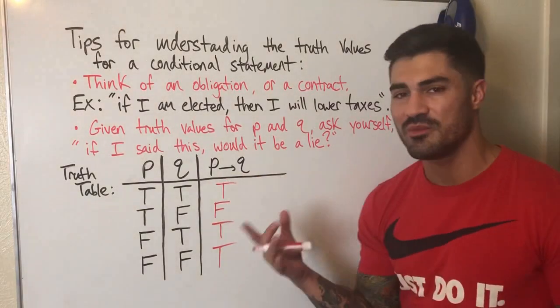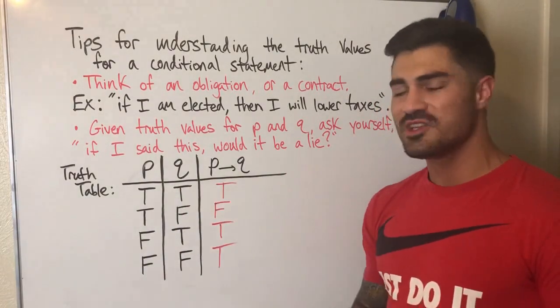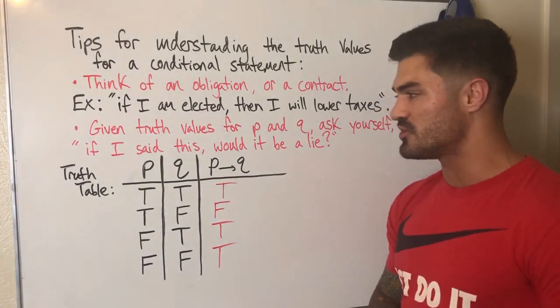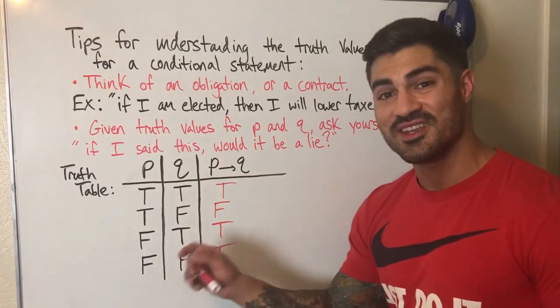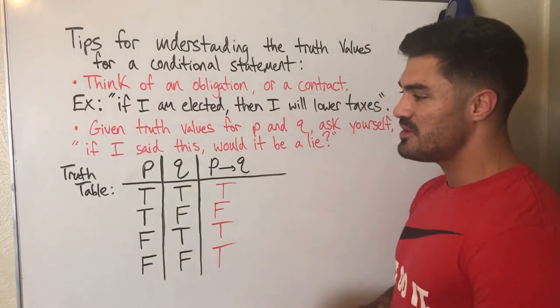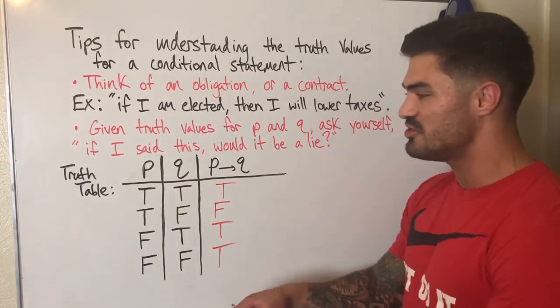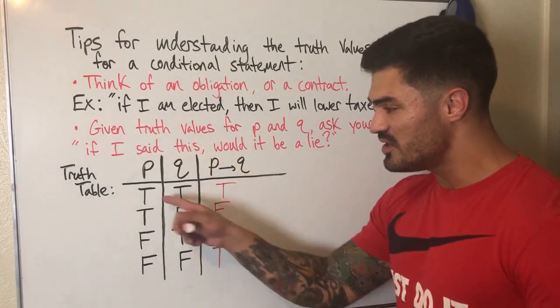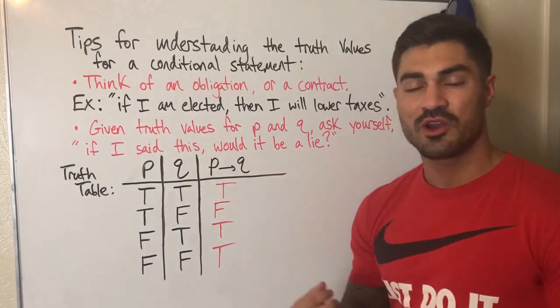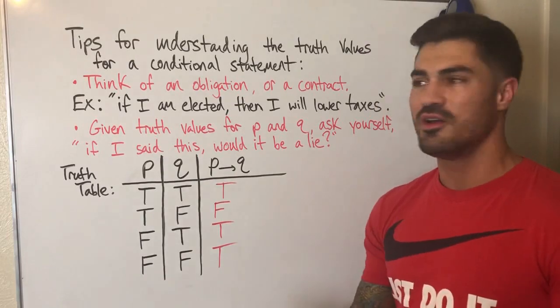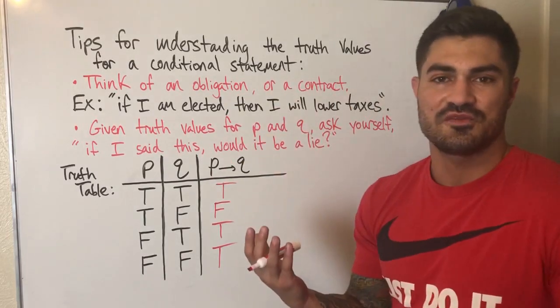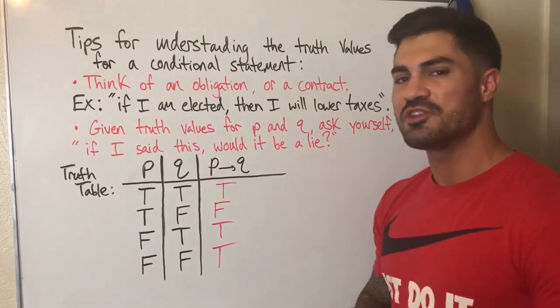So really this conditional statement is only false when the premise is true and the conclusion is false. If the premise isn't true, we have no promise to keep, there's no obligation or expectation to do anything. And if the premise is true, then we have to keep to our conclusion. That has to be true as well. Otherwise, the whole statement is false, right? Hopefully this helps. Hopefully this makes sense.